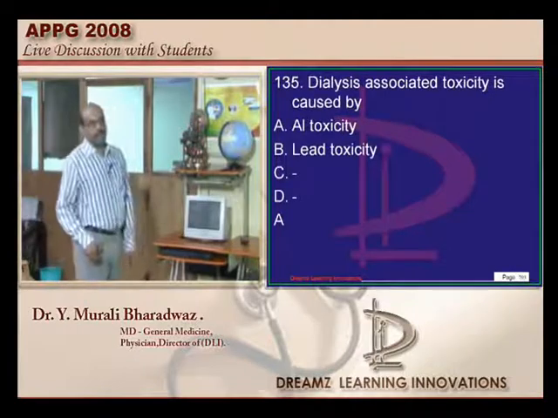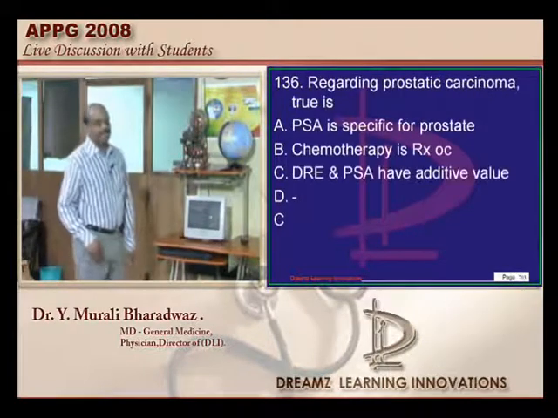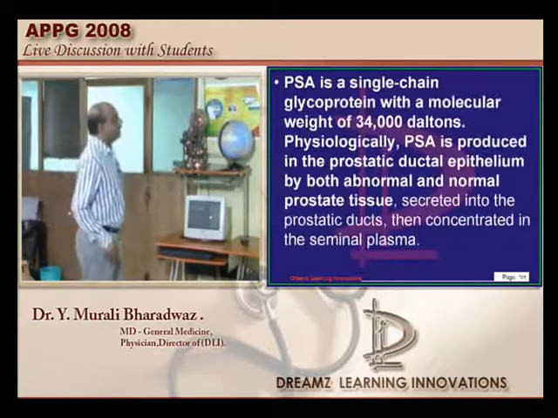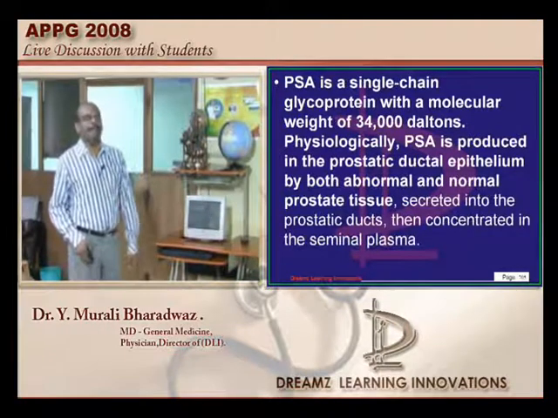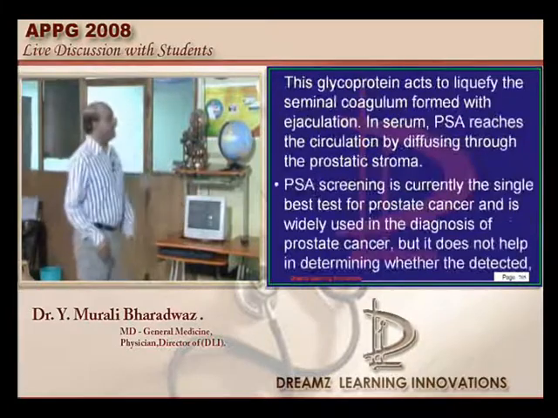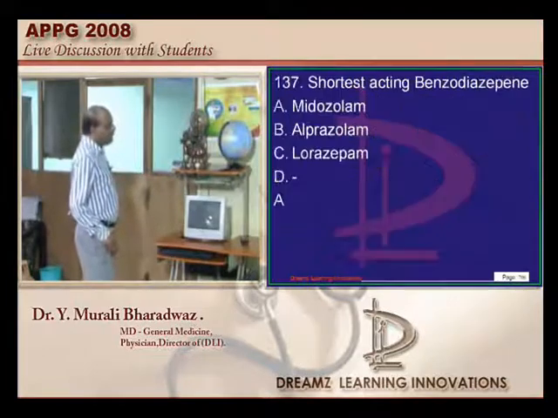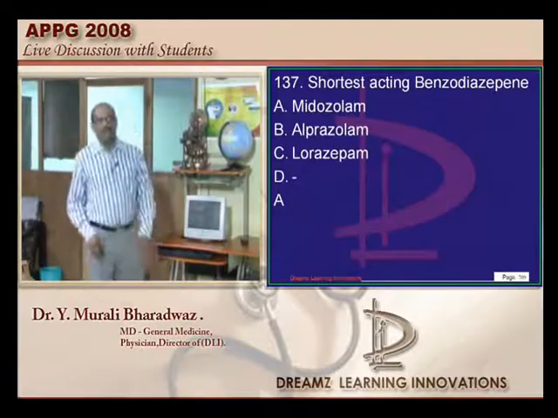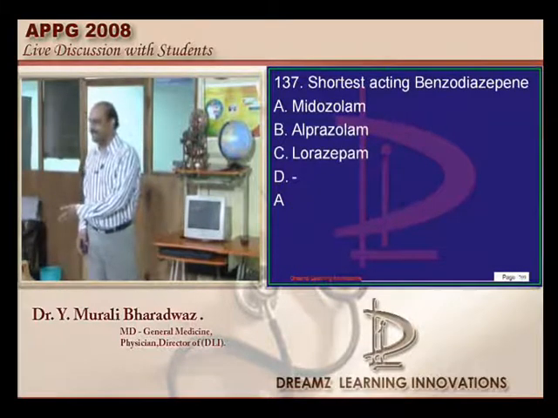Aluminium toxicity is responsible for the dialysis associated toxicity. Prostate specific antigen is non-specific for the prostate alone, and if you combine both the digital rectal examination and PSA, that will increase the specificity, and that is what needs to be remembered. And the values are very important. 4 to 10 nanograms per ml is only a moderate elevation of PSA. It carries less specificity.